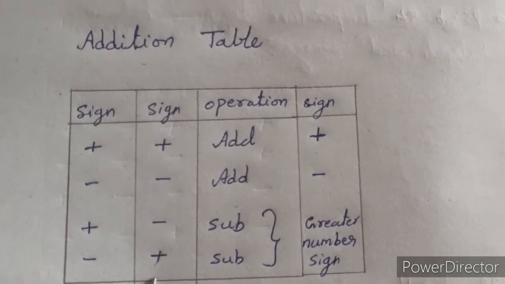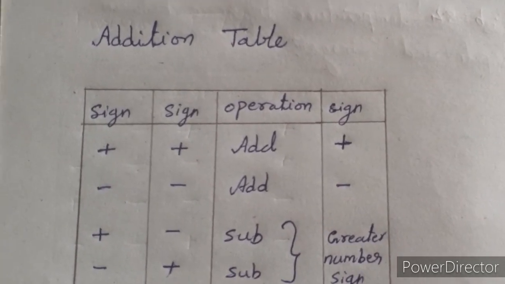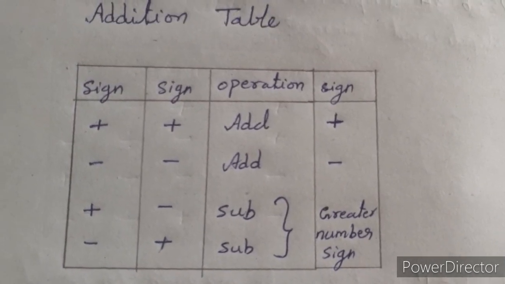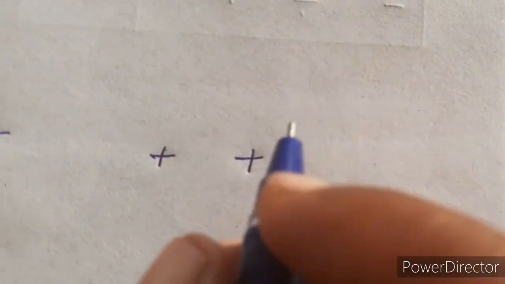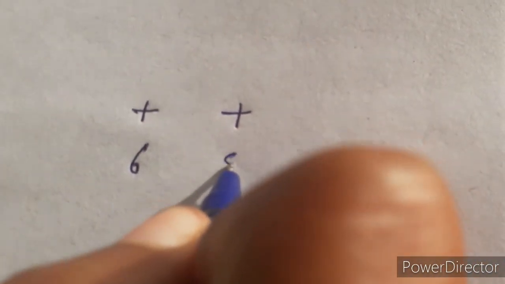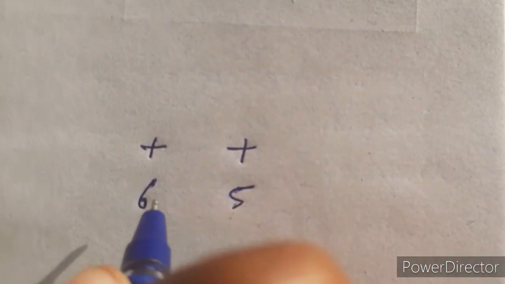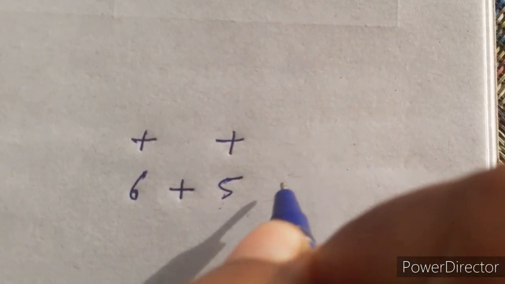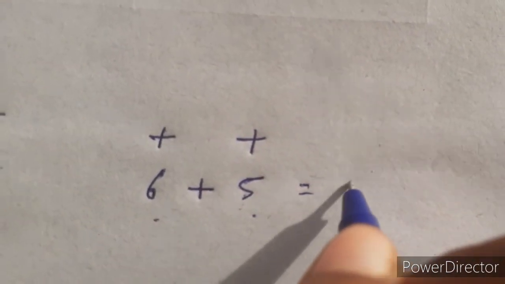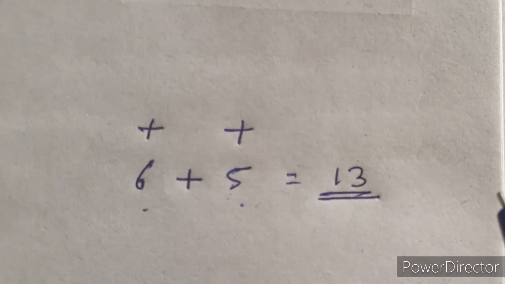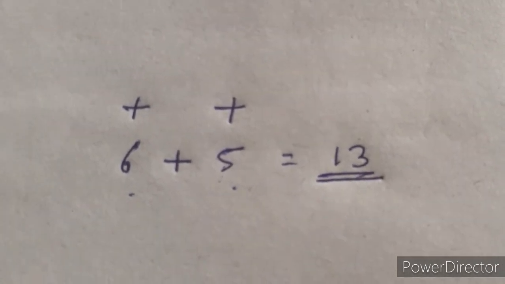Minus and plus, then also you will get any one of the numbers, meaning it is positive or negative. Okay, we will go with an example. We will take two positive integers, for example, 6 and 5. If you add, you will get one more positive number. 6 plus 5, it is 11. 11 is also a positive integer.